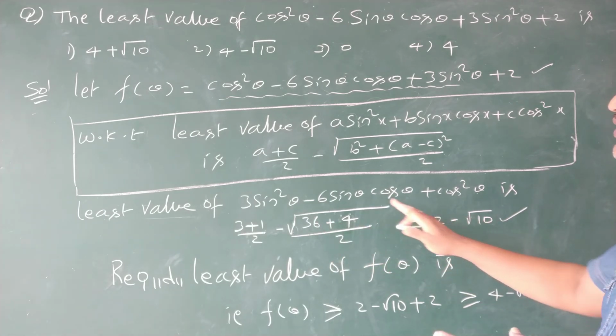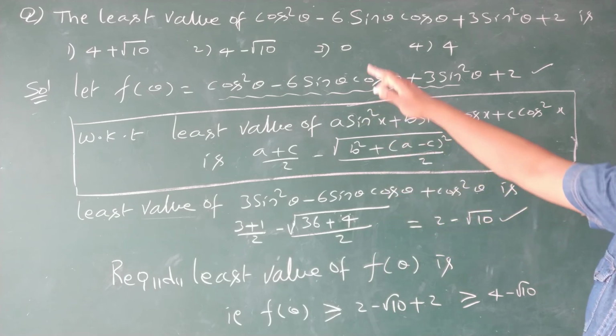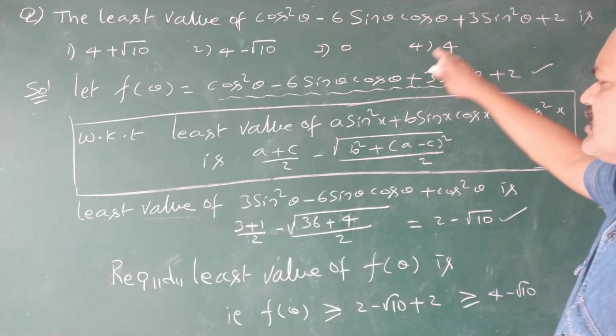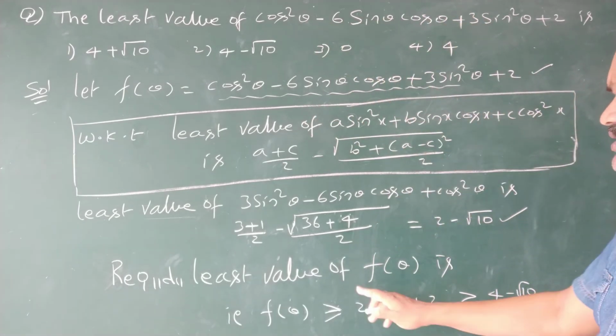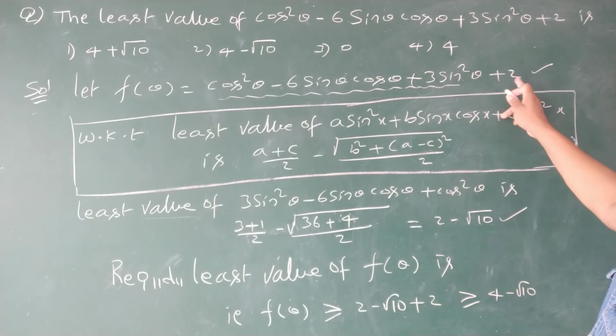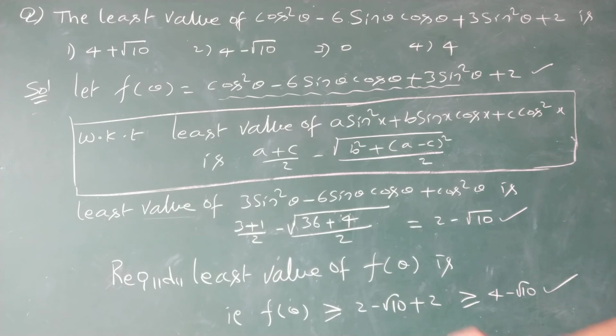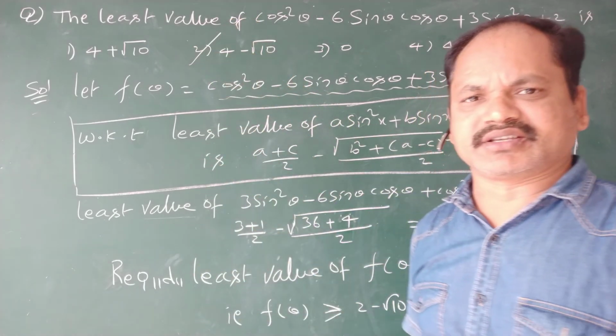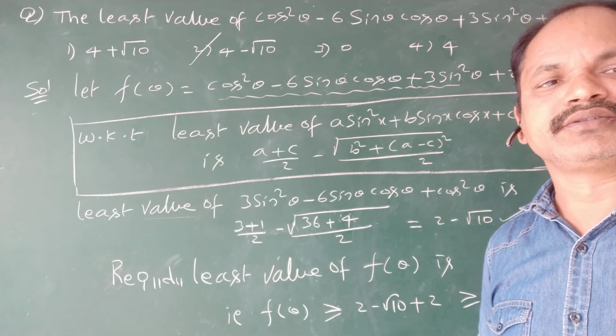This is the least value for this part, but the required least value is for the function f of theta, which is greater than or equal to 2 minus root 10 plus 2. That's why it is 4 minus root 10. That is in the second option. That's all. Now we are going to the next question.